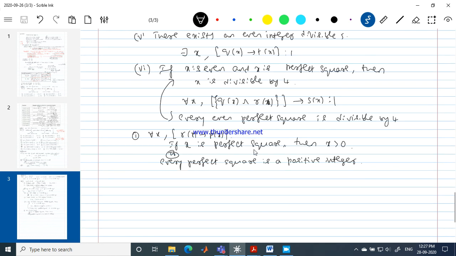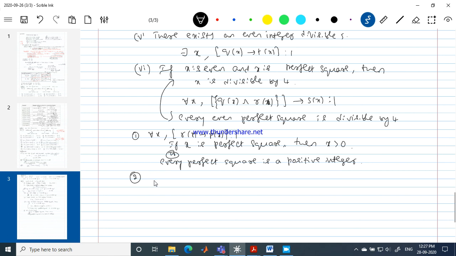Okay, this one. If x is a perfect square, then x is greater than 0. If it is written in the form which they have given, you can also put it like this: every perfect square is a positive integer. And the truth value of this one is definitely true. Second example.